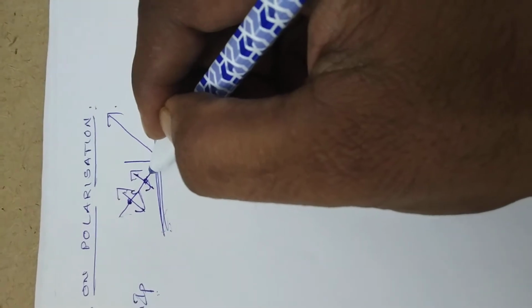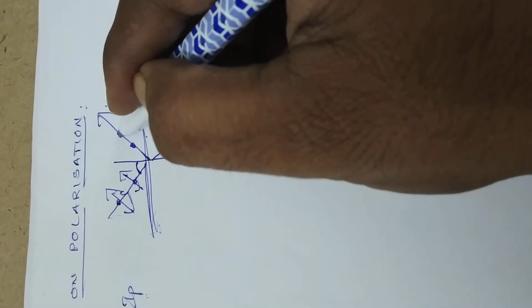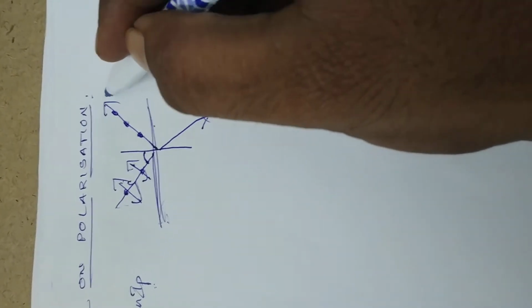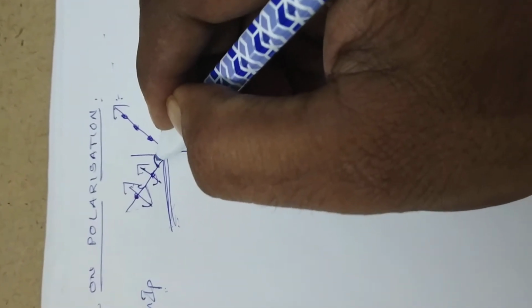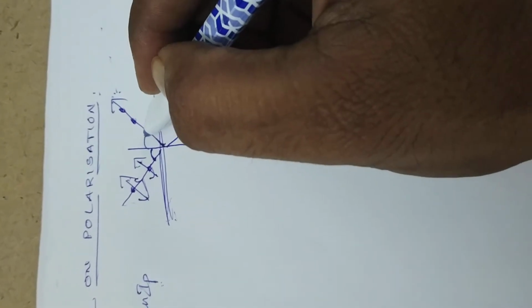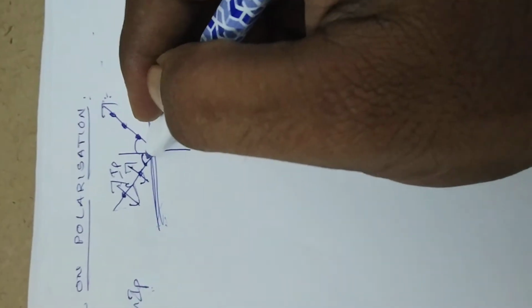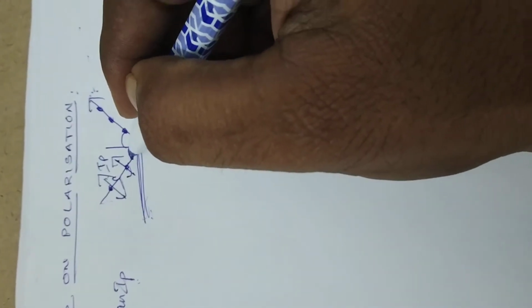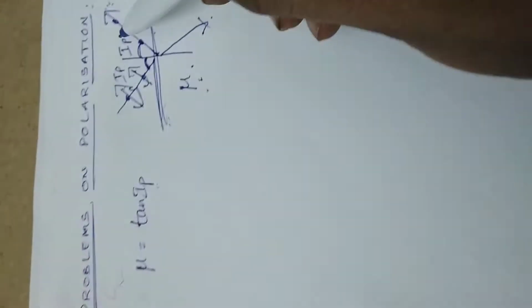The angle of incidence at which the reflected light contains only sigma components, which means it is perfectly plane polarized light. So, the angle of incidence at which the reflected light is completely polarized is called the angle of polarization, and it is represented by IP. According to the law of reflection, angle of incidence is equal to angle of reflection, and it is also equal to IP. Refractive index of the transparent medium is mu. So, the relation between mu and IP is mu is equal to tan IP.